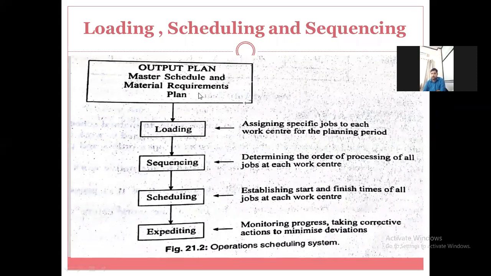The last stage is expediting. In expediting you can write: monitoring progress, taking corrective actions to minimize deviation.